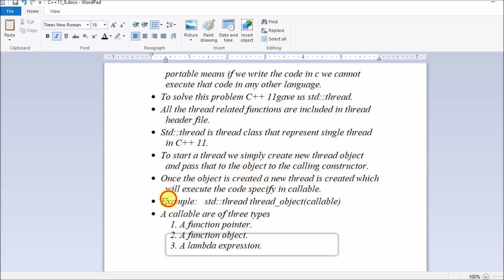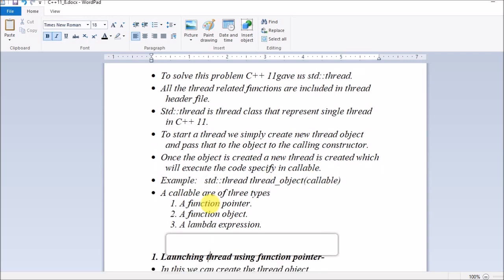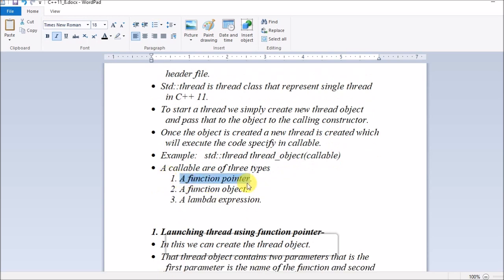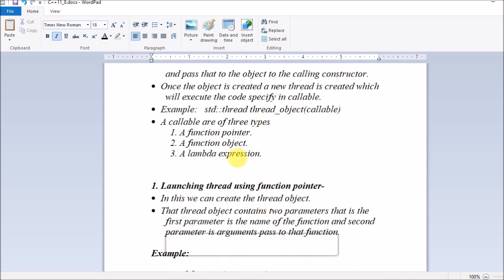This is how we represent it: here std::thread is used, we are creating an object named thread_object, and we are passing a callable as an argument. These callables are of three types. The first one is a function pointer, the second one is a function object, and the third one is a lambda expression. We will see how to create the thread object using these three callables one by one.